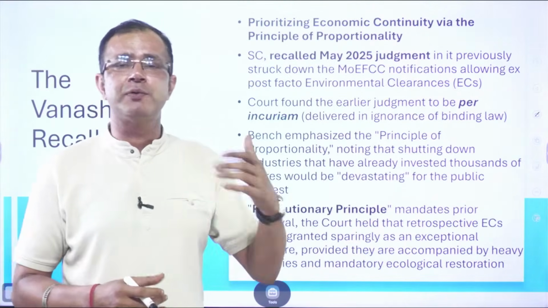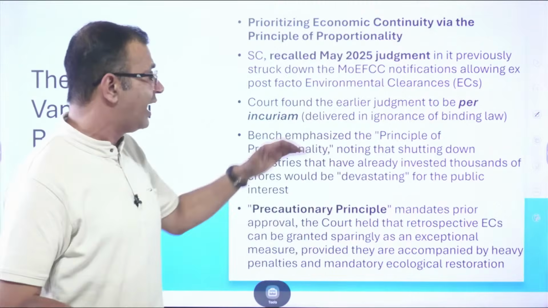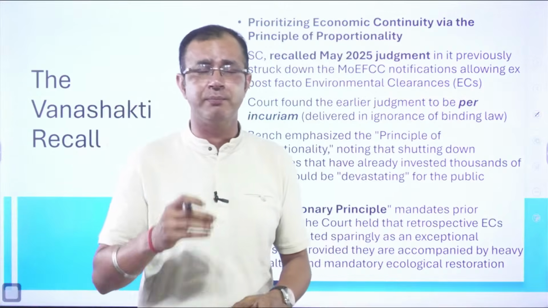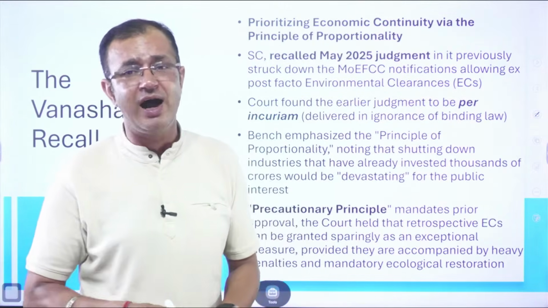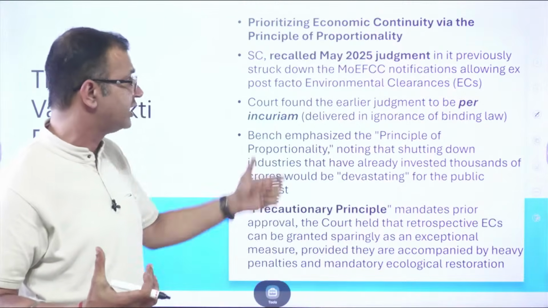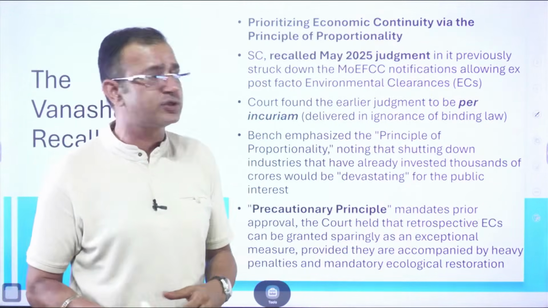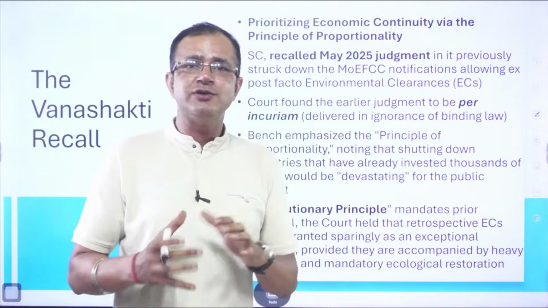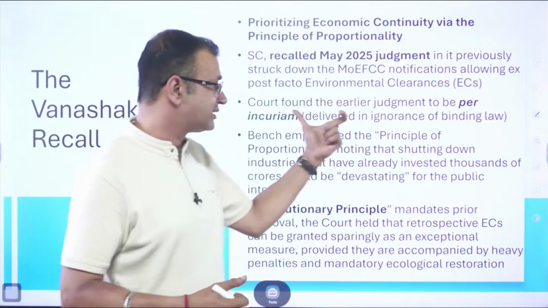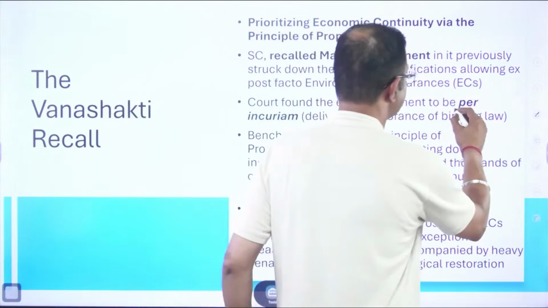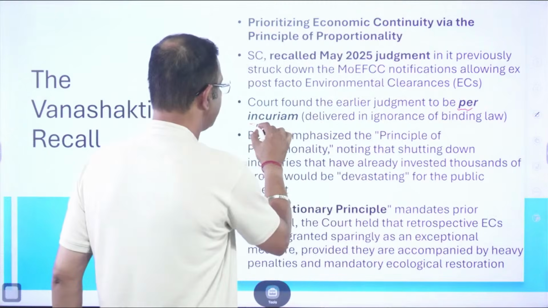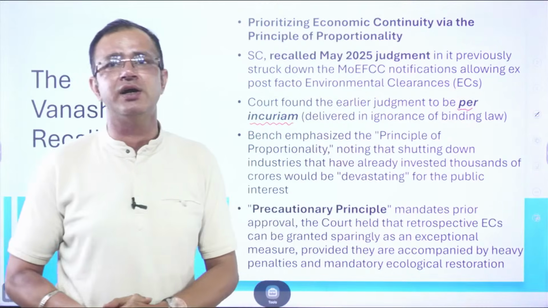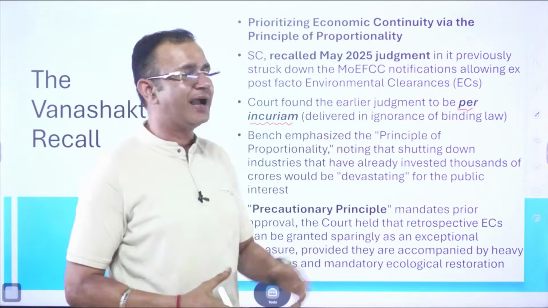Earlier, in its previous judgment, the Supreme Court had struck down the Ministry of Environment, Forest and Climate Change notification, which allowed for ex post facto environmental clearances. Now, the Supreme Court has said that this earlier judgment was per incuriam. Now, what is per incuriam? That it was delivered in ignorance of the binding law.